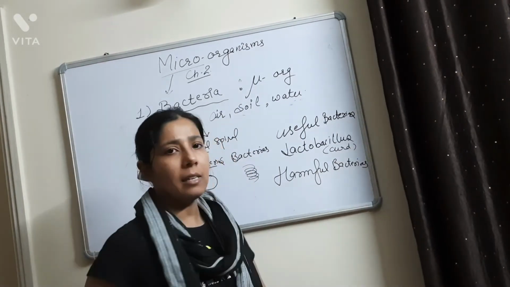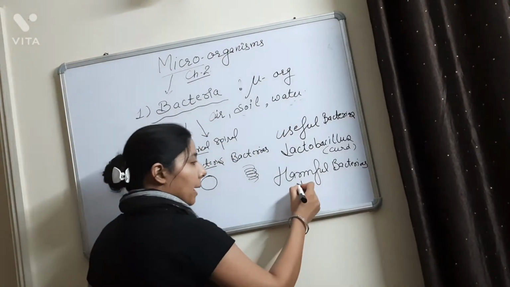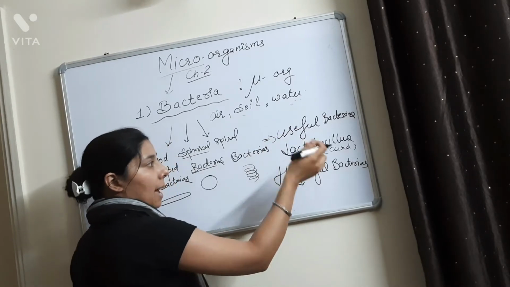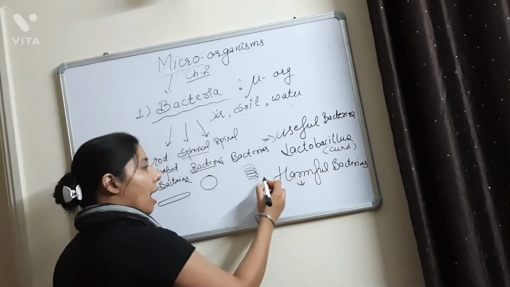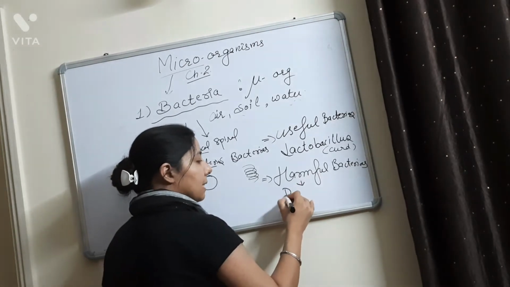And harmful bacteria are those which cause you diseases. They are known as harmful bacteria. This was an example of useful bacteria. So next is the harmful bacteria. Harmful bacteria are known as disease-causing bacteria.